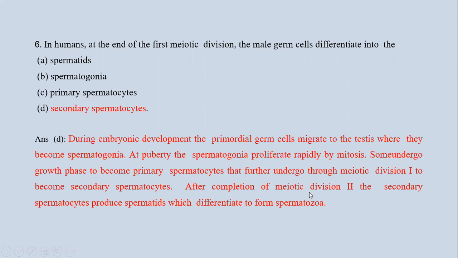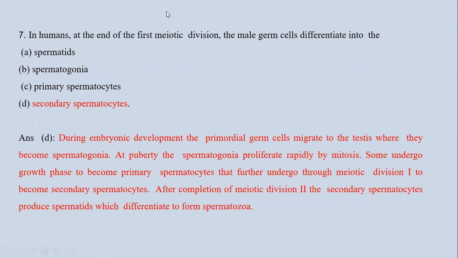Now after completion of meiotic division, the secondary spermatocytes produce spermatids, and these spermatids differentiate to form spermatozoa. So in humans at the end of the first meiotic division, the male germ cells differentiate into secondary spermatocytes. So D is the correct answer.